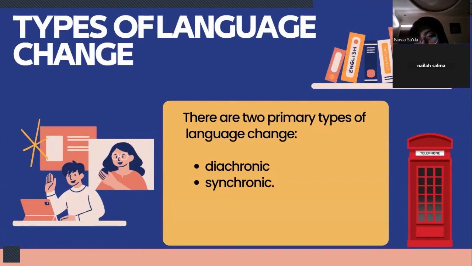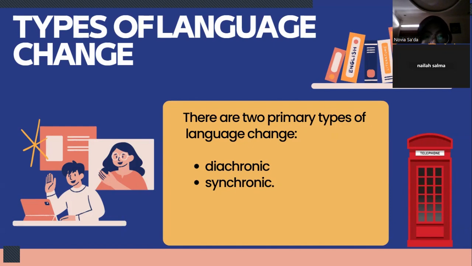Okay, there are two primary types of language change. The first one is diachronic, and the second one is synchronic. The first one, diachronic change, refers to incremental change that occurs over long periods.